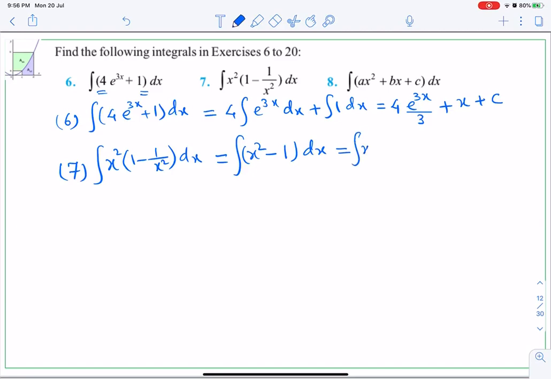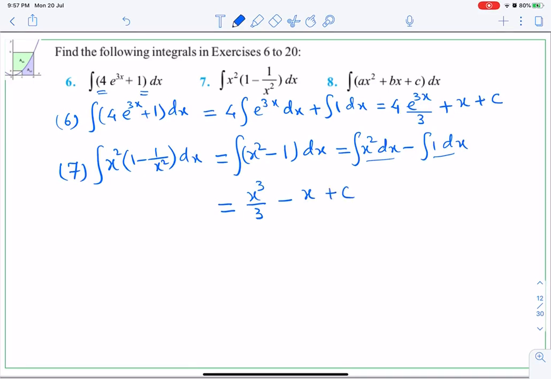Now look here, you can either separate or you can directly integrate also, no problem, because we already wrote the property that they can be separated. If both of them are together in one integral, they can be separated like this, or you can directly integrate also. So anyway, its integration will be, integration of x square will be x cube upon 3 minus integration of 1 will be x, and we add the constant of integration.